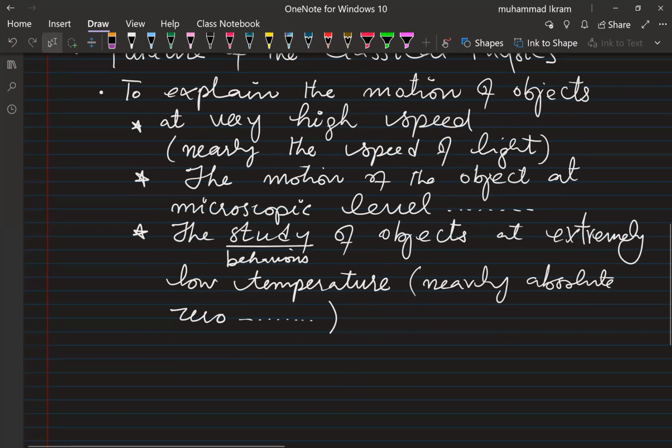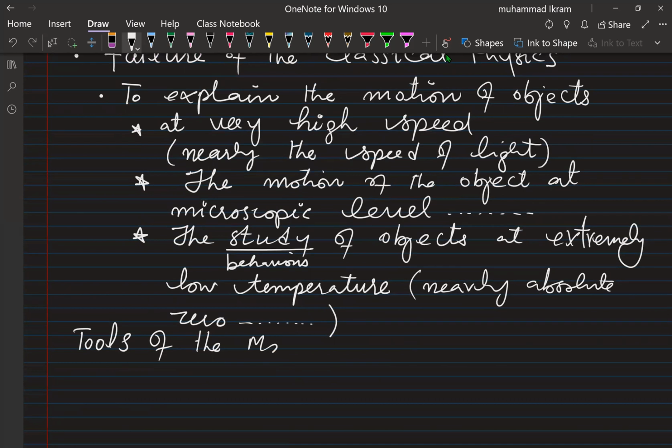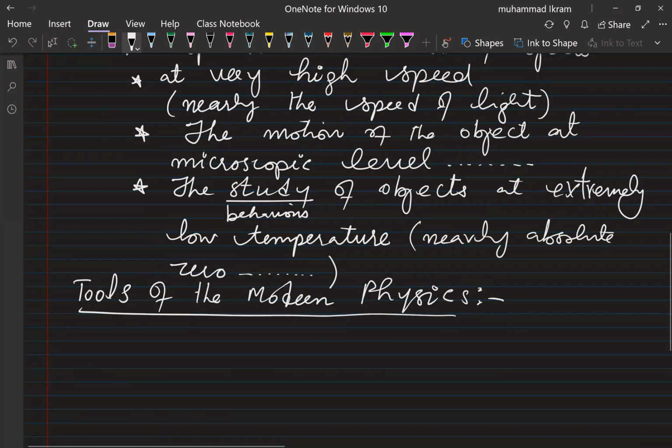So the tools of modern physics, right? They work by using quantum mechanics, now no classical or Newtonian mechanics.